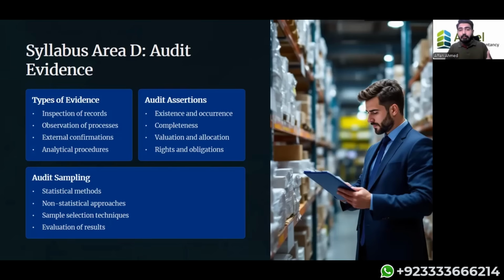We can do multiple activities. And this is one of the most important parts of the exam as well. Area C and area D are among the most important areas of the exam. B, C, and D, these three areas are going to cover approximately 60 to 70% of the examination. Okay. So there is a short question on each of the areas. So it is very important for you to cover these areas in an adequate, strategic style.